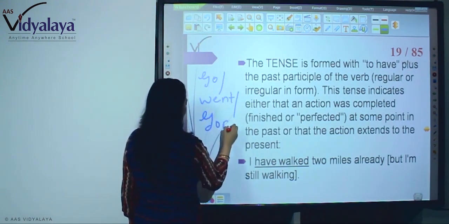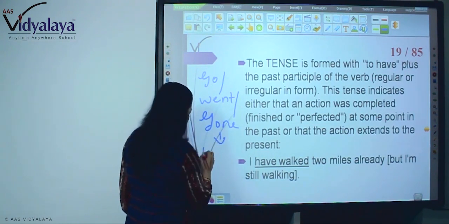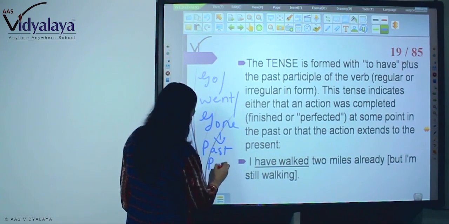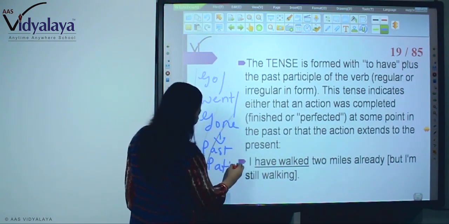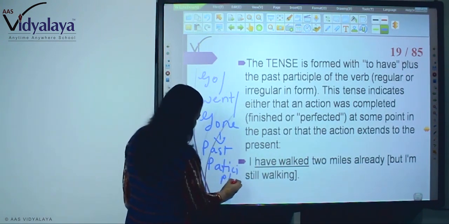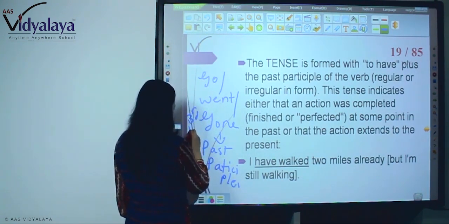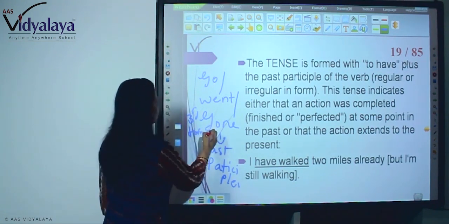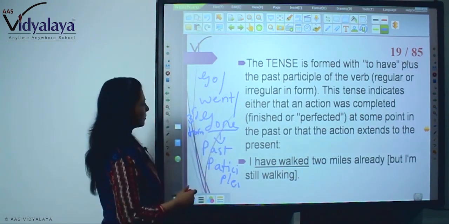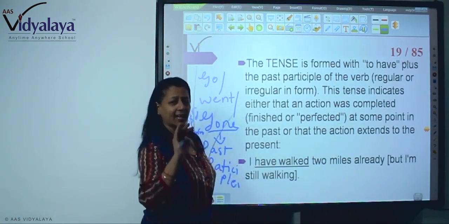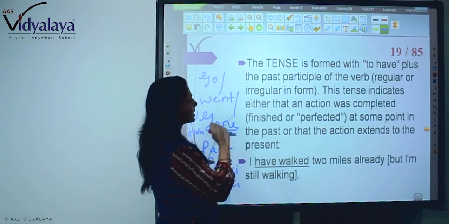So here, gone is the past participle. Always remember this is the third form of the verb. Regular or irregular, any form of verb, that is the past participle of the verb.